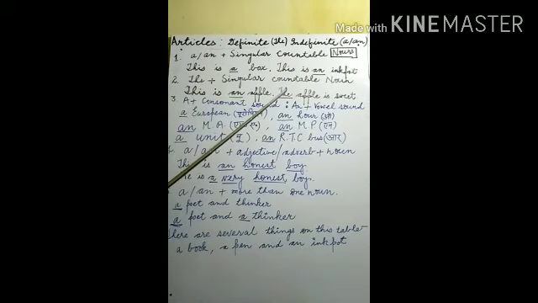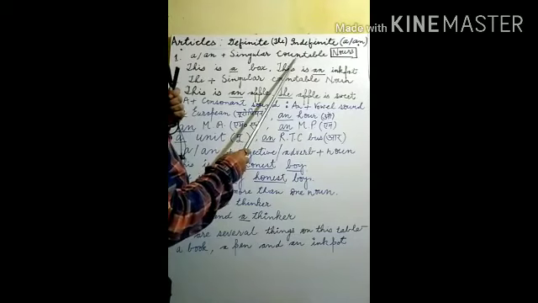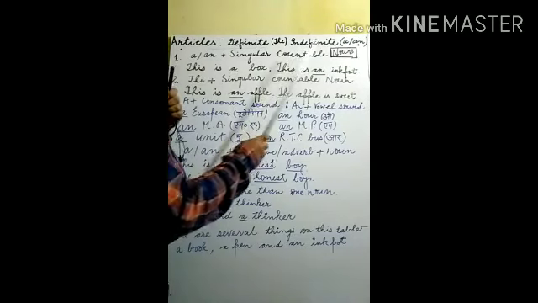But some of the nouns are in such a way that they cannot be counted. And such nouns are known as uncountable nouns. For example, water. Water can be expressed in quantity, not in number. So, water is an uncountable noun. Only those nouns which can be counted can be categorized as countable nouns.